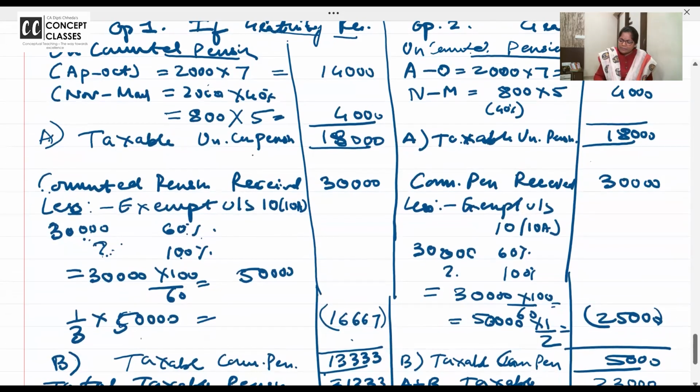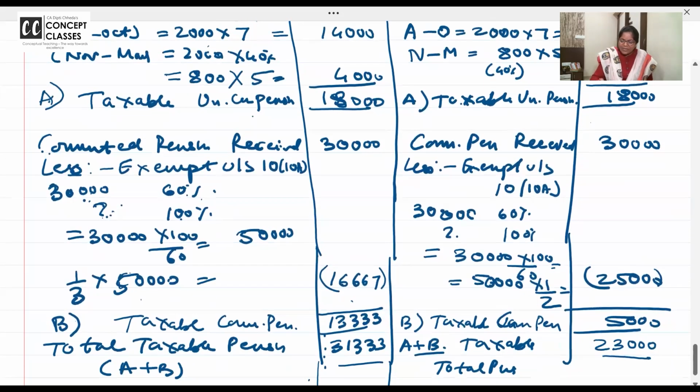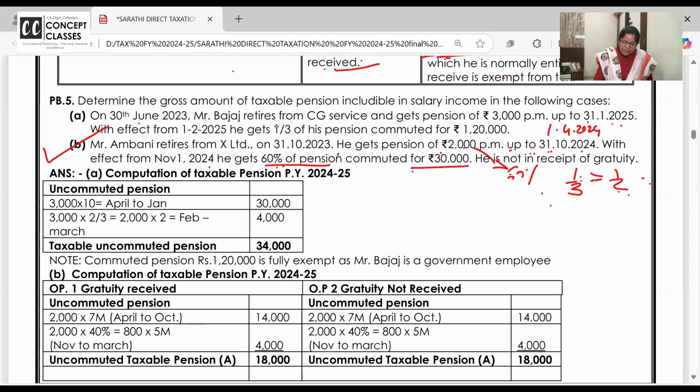Finished writing? Yes, ma'am. Okay. So as we close with some homeworks and one more bit of the problem, I took the second bit. Now let us talk about the third bit. 30th of January 2023, Mr. Bajaj retires from central government. Oh, central government. Commuted pension. The indicator should go on in your mind.